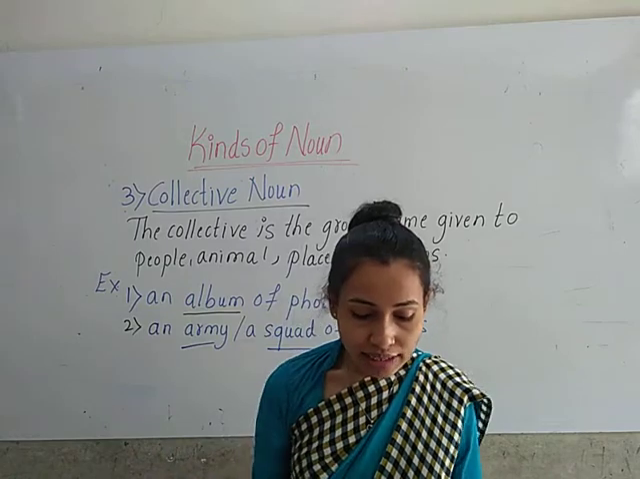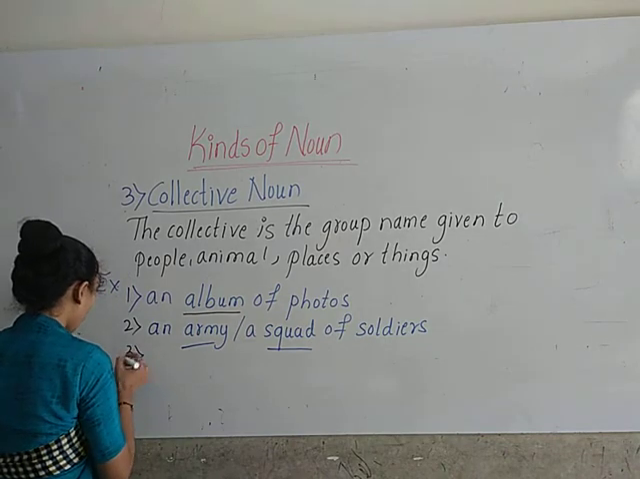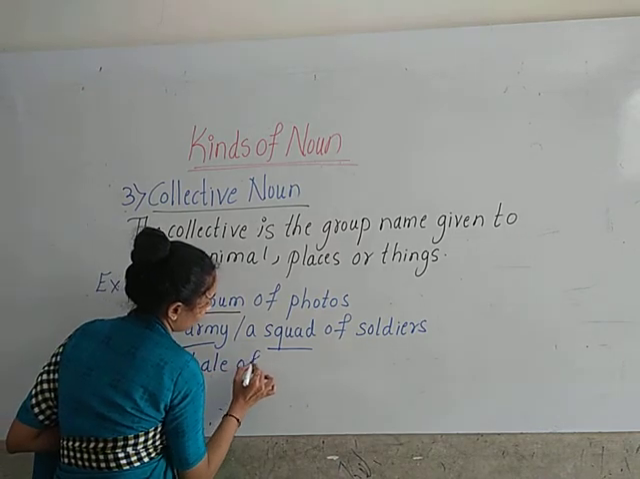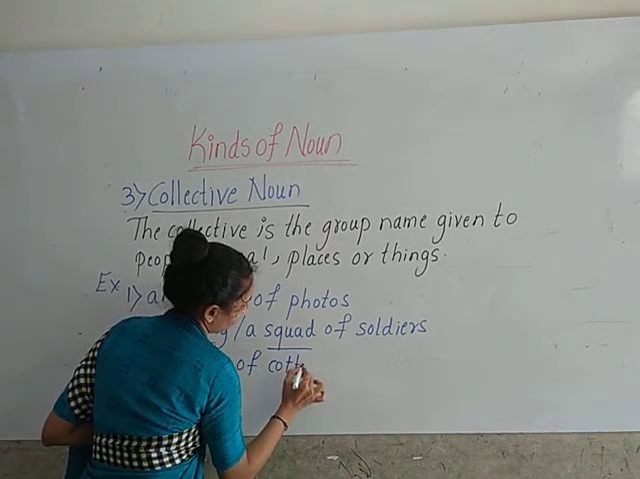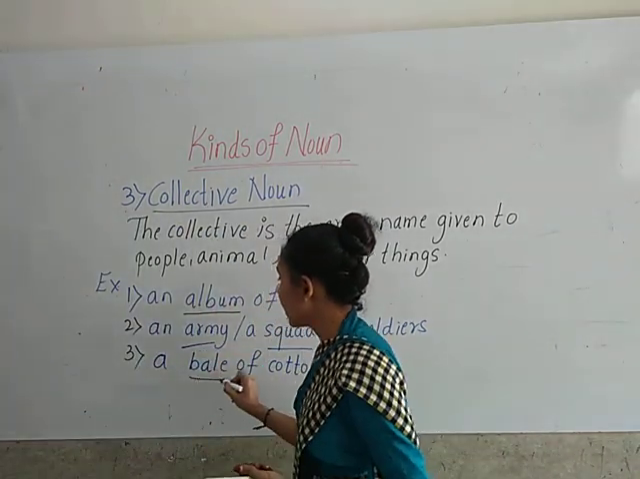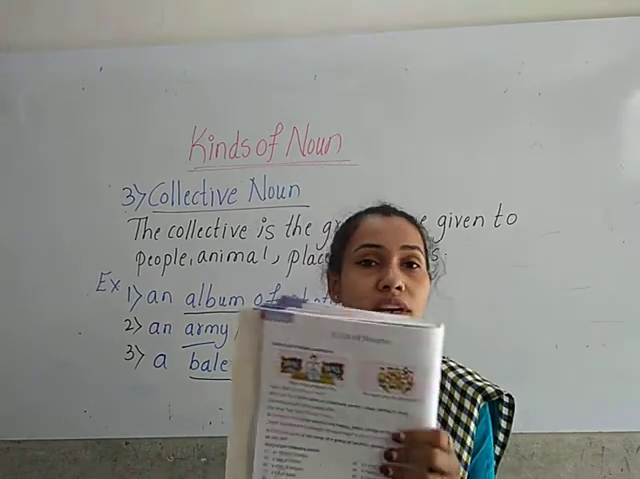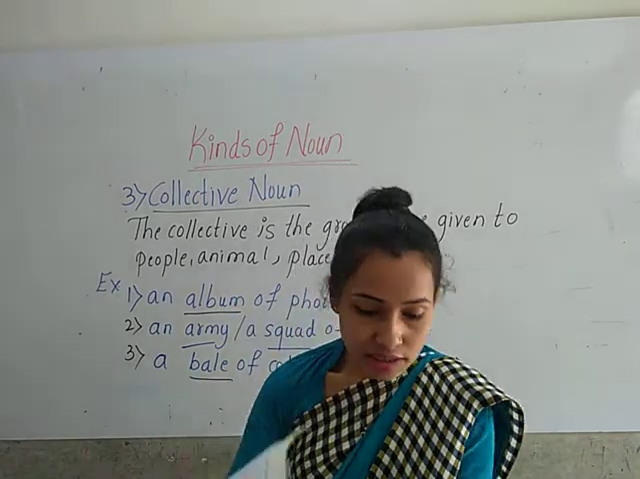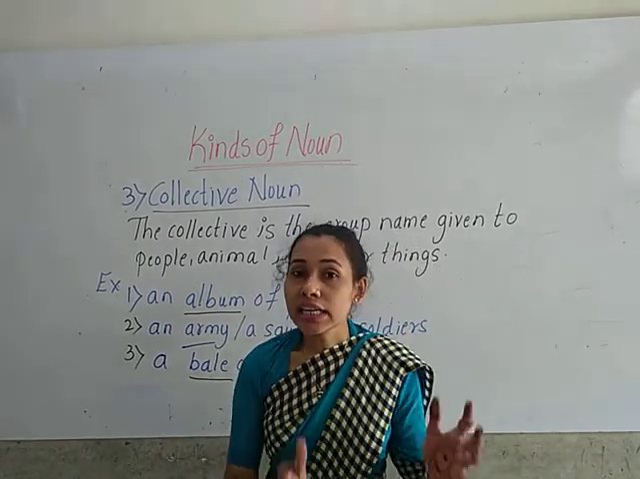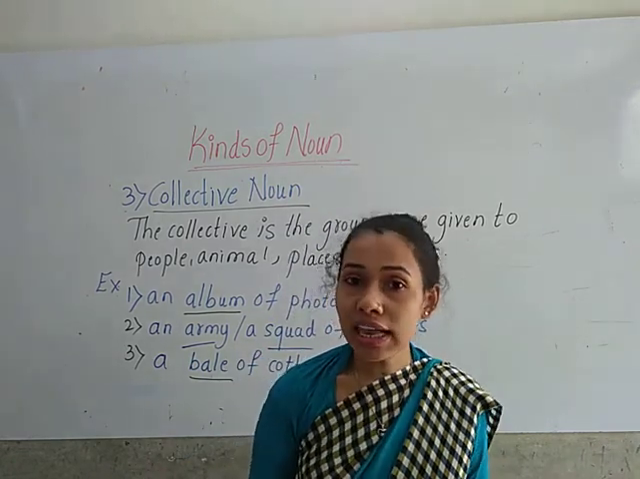Okay, children. Now look at the third one. A bale of cotton. So what is the group name of cotton here? Bale. So which is the group name here? Bale. Okay, children. Look at the first picture which they have given in the box. So there is one sentence: Our team won the championship. So here team is the group name of the players. So here team is the collective noun.